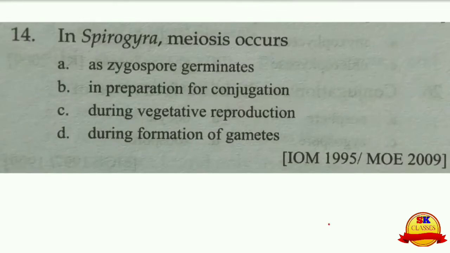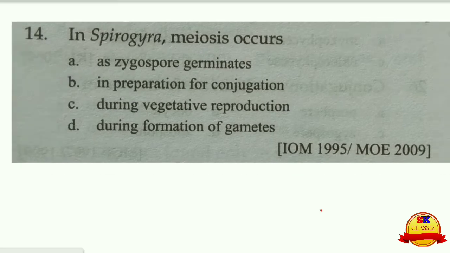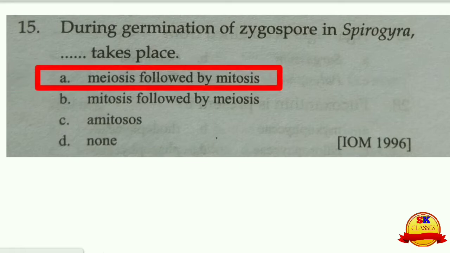Number 14, in Spirogyra meiosis occurs as the zygospore germinates. That is the A choice. As zygospore germinates, meiosis is taking place. The next one is, during germination of zygospore in Spirogyra, dash takes place. Same question, that meiosis is followed by mitosis. Meiosis takes place in the germination of the zygospore and it is followed by mitosis.